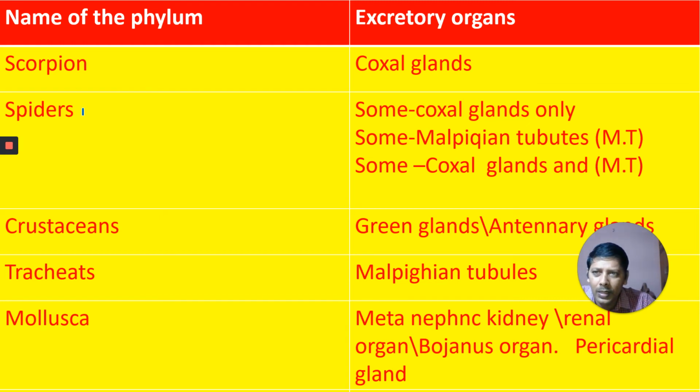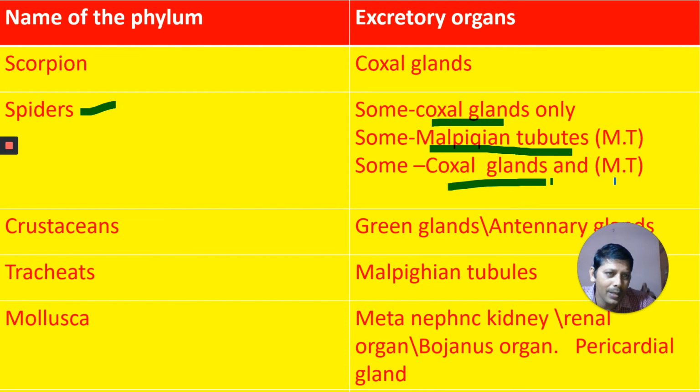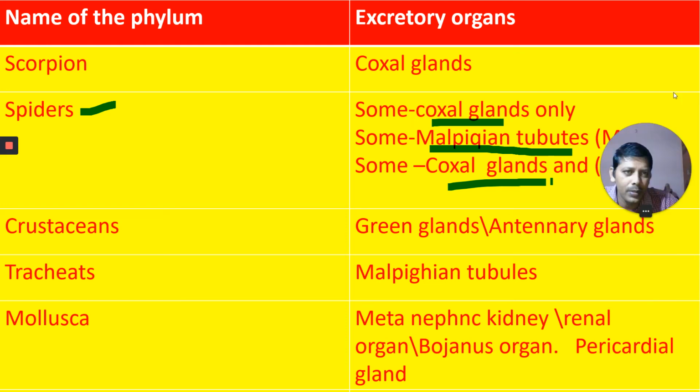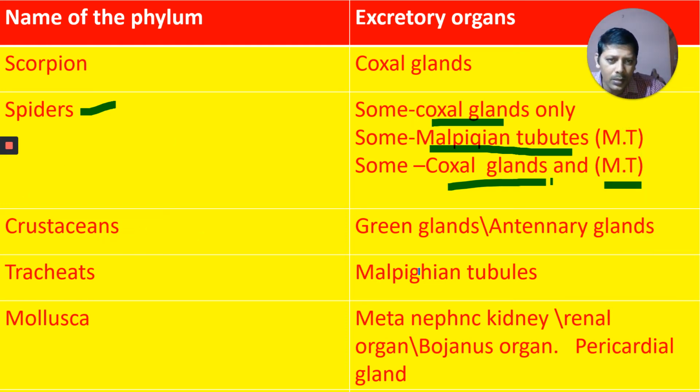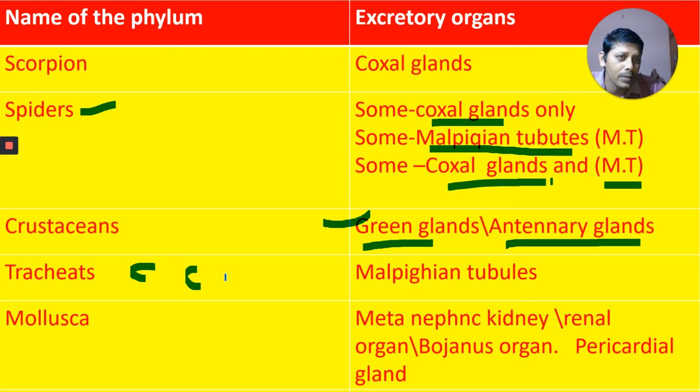Okay, look at this one. Scorpion: coxal gland. Spiders: some have coxal glands, some spiders have malpighian tubules, and some spiders have coxal glands as well as malpighian tubules as the excretory organs. In crustaceans, green glands or antennary glands are the very important excretory organ. In tracheates, meaning Chilopoda, Diplopoda, Hexapoda: hundred-leggers, thousand-leggers, six-leggers.